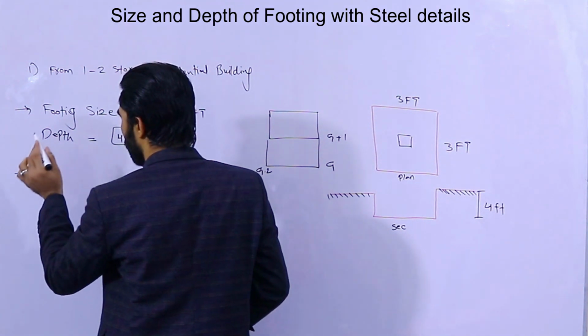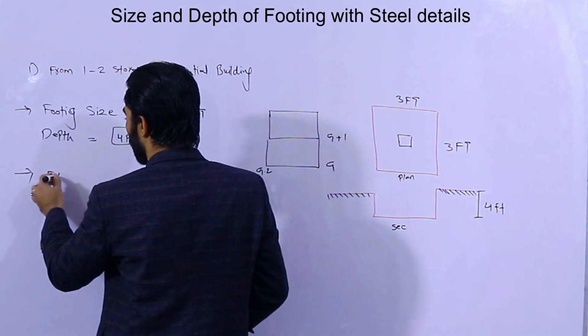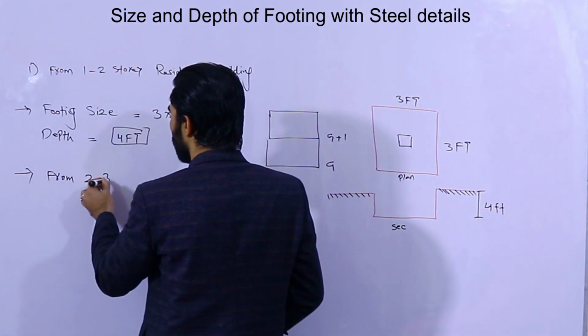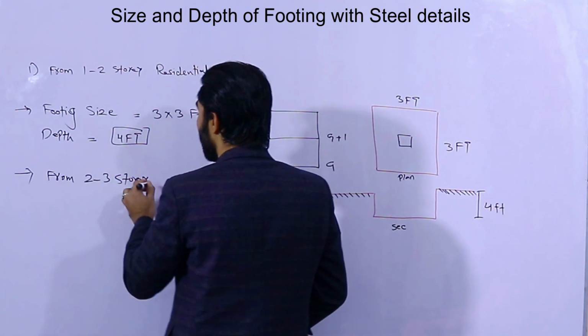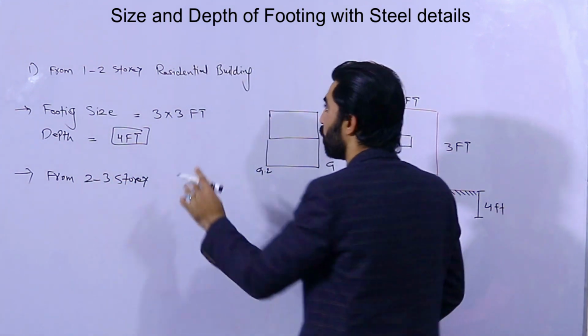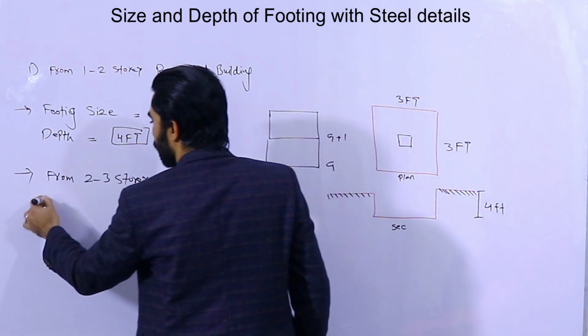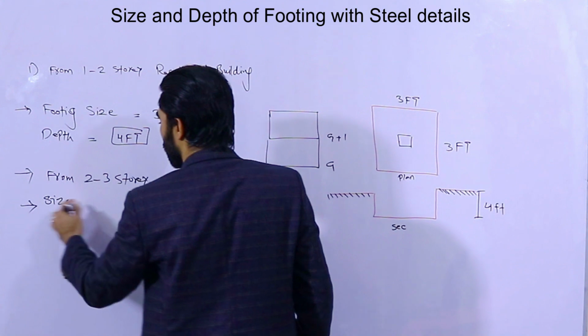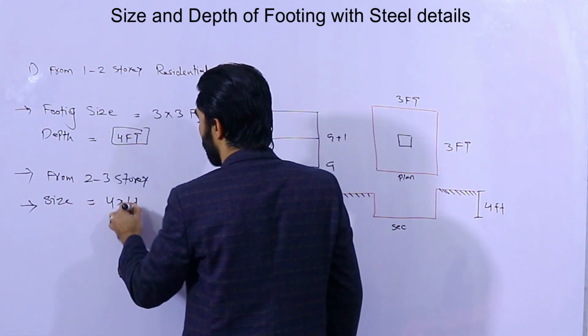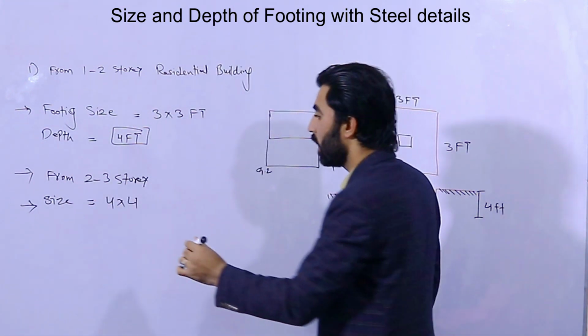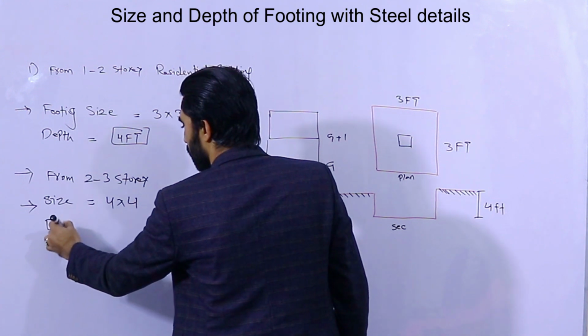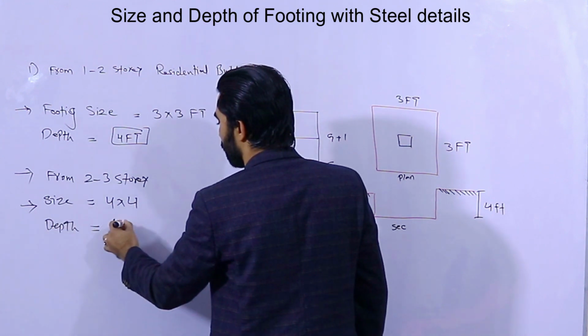Let me guide you for 2 to 3 story, but this is not for commercial building, this is for residential building. For 2 to 3 story, the size of the footing should not be less than 4 by 4 feet, and the depth should not be less than 4 feet.